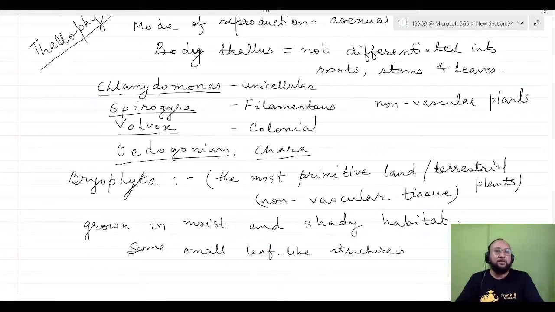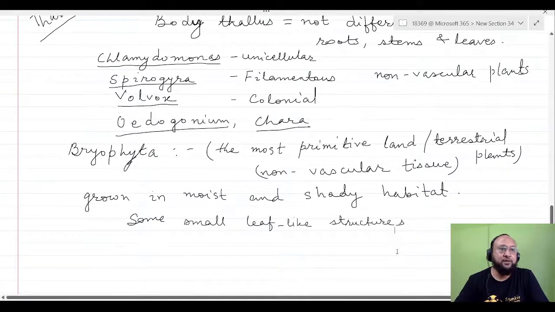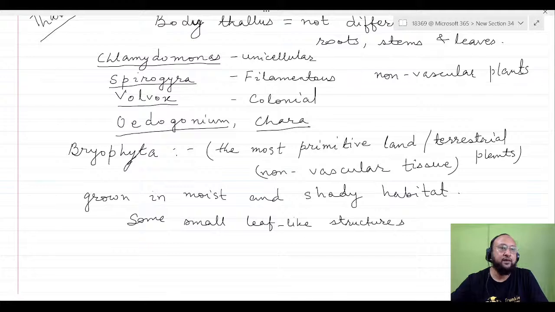Now we will study the comparison also, because this is important. One important point I will write. This is also important as per the syllabus.